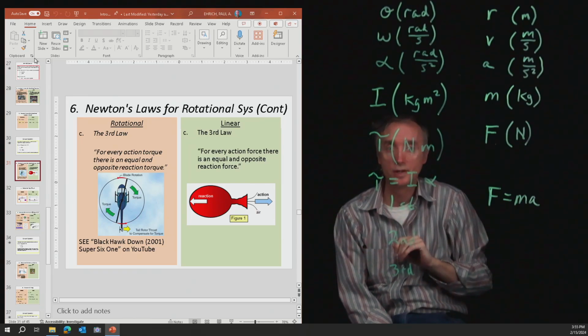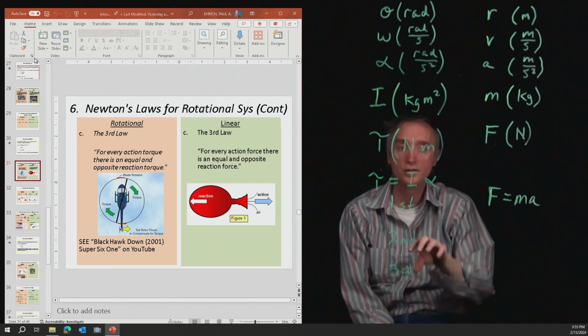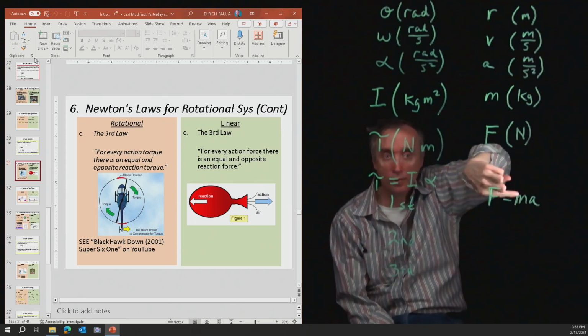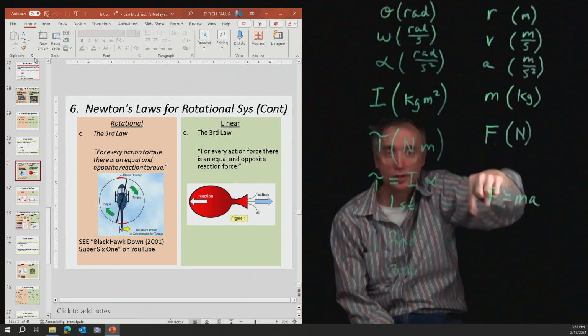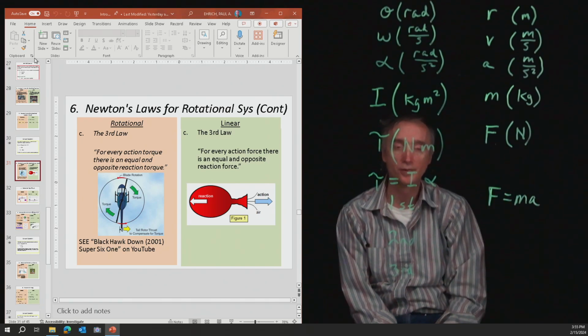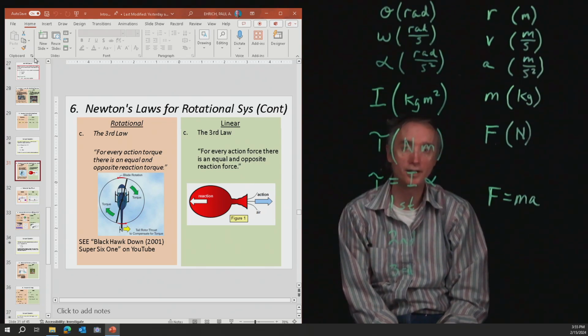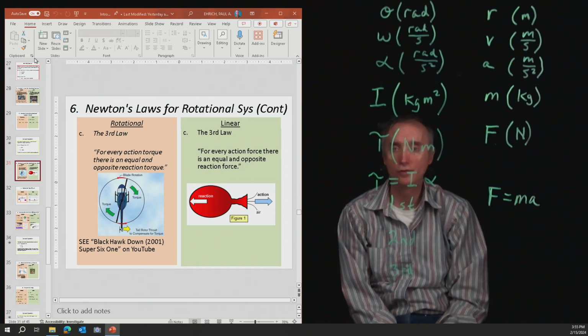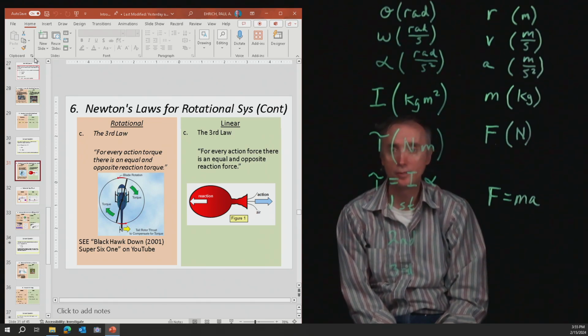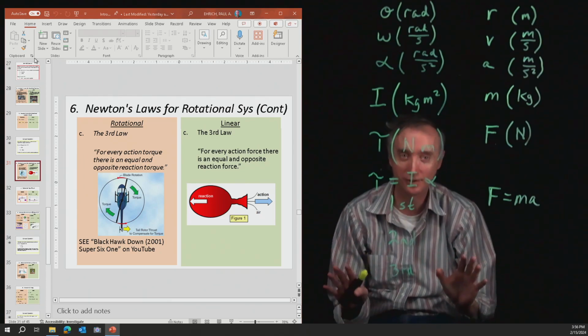Equal and opposite. In the picture over there with the balloon, you see that the balloon is pushing gas that way, but the gas is pushing this way on the balloon. So equal and opposite. Now, what's the counterpart to this when it comes to rotating objects? For every torque that you apply to an object, that object is going to apply a torque back on you. Okay, so this is where it gets really cool.